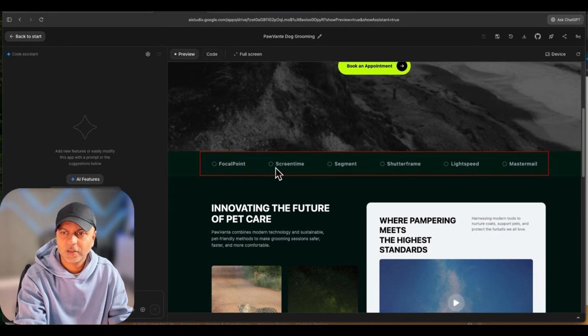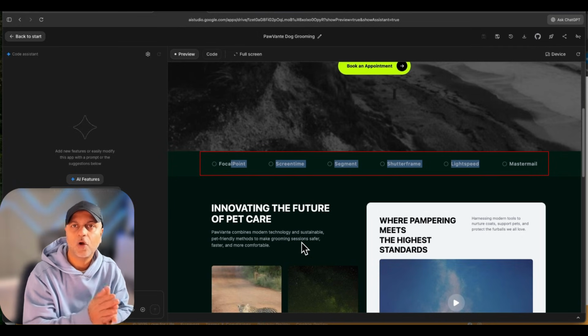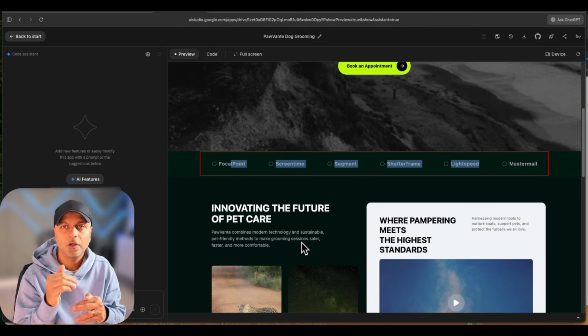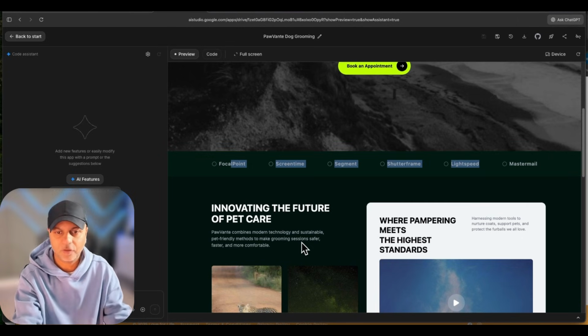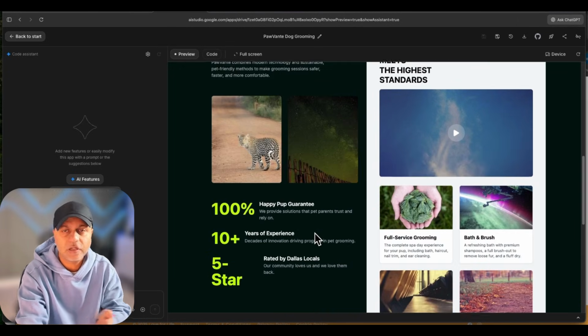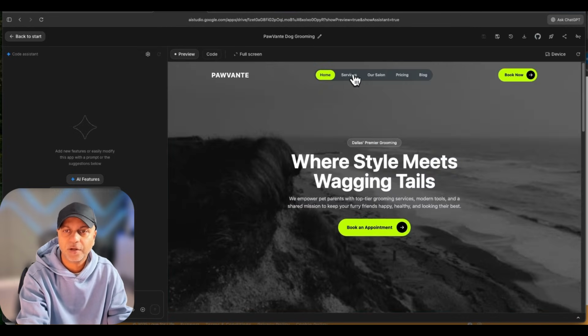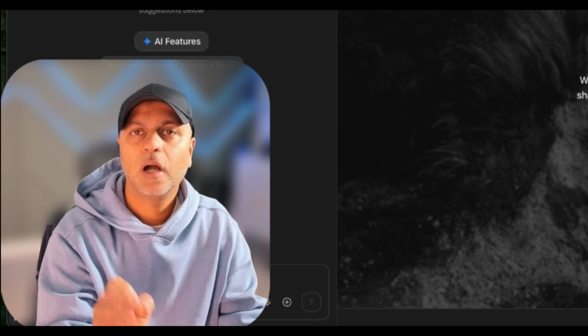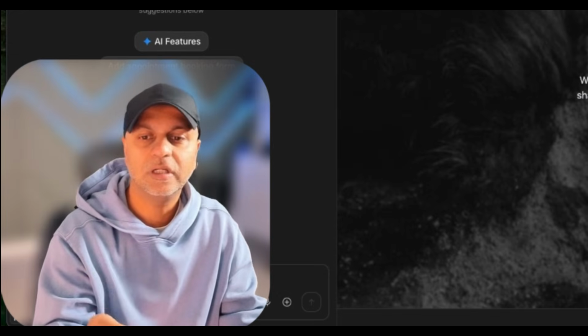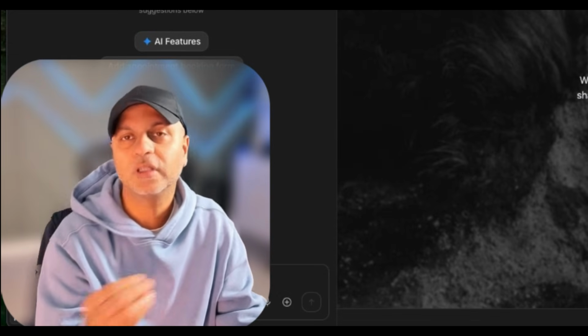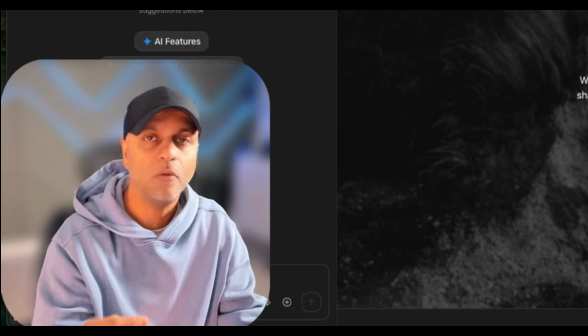So it has some points here, but these points don't really match a dog grooming business because I think it's also taking context from that image. So I think compared to Lovable, this isn't really for landing pages is what I'm gathering so far. You can definitely create these landing pages and then continue to prompt it to make it better, make sure all the links work and whatnot. However, let's go and see if we can get to the core of what this is supposed to do, which is the Google powered AI app.